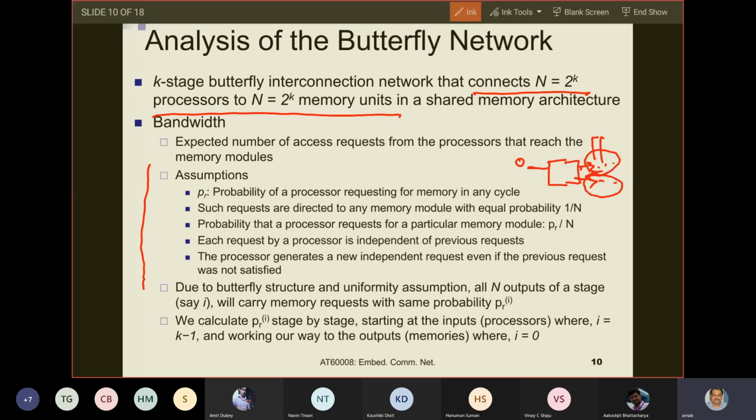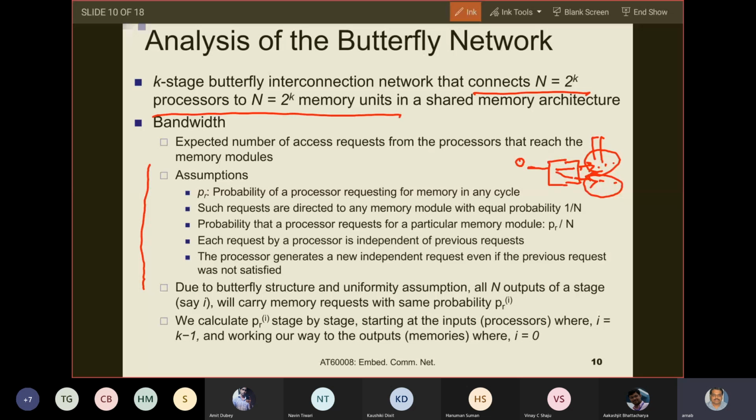If this is so, then processor 0 accesses the top output line and the bottom output line with equal probability. Why? Because of the second assumption, that requests are directed to any memory module with equal probability. So both outputs of this switch box will carry memory requests from processor 0 with equal probability. Are you okay with me up to this?